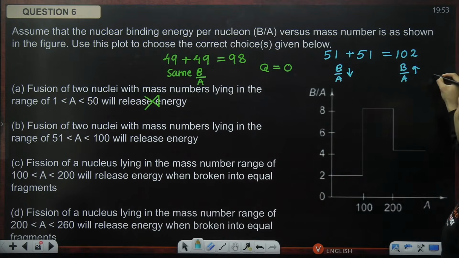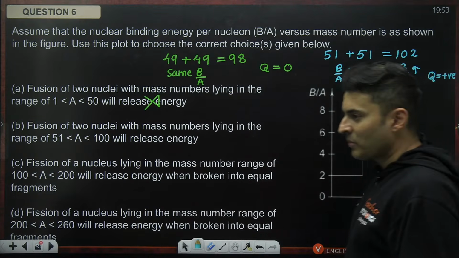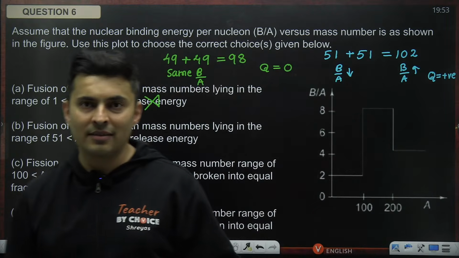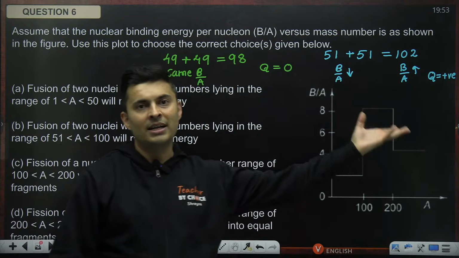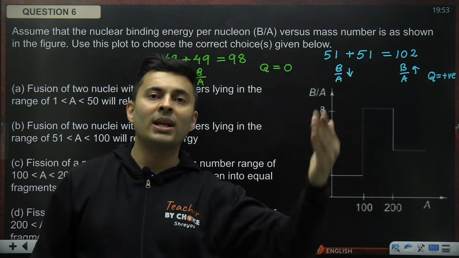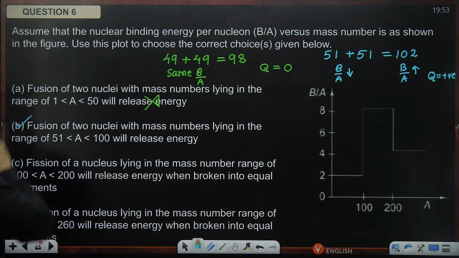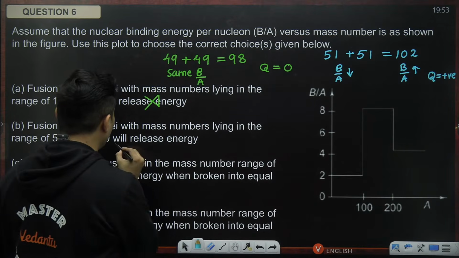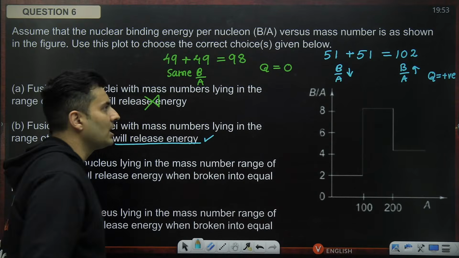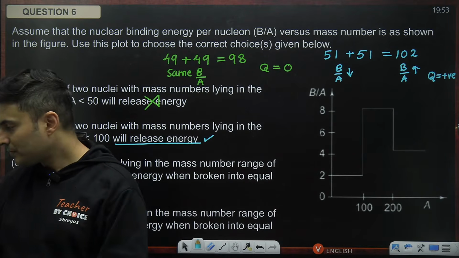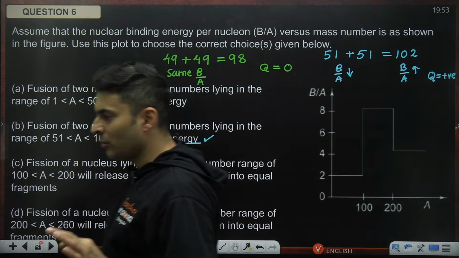So immediately you will see the Q value will be positive. More binding energy means more energy is released. The product has more binding energy, meaning more energy will be released. That means option B is absolutely correct. This will release the energy. Q is positive. What a lovely question, no?